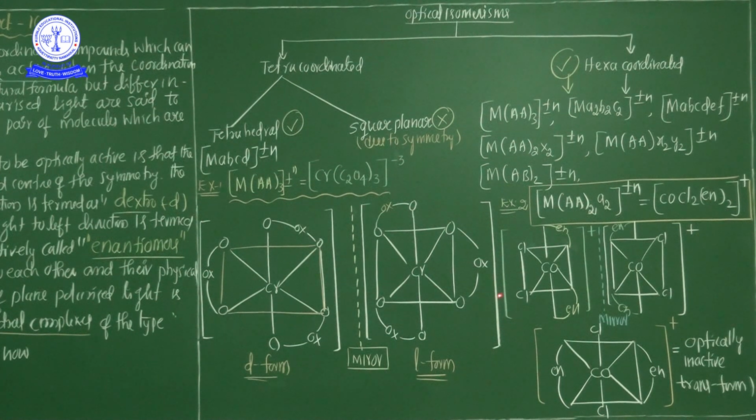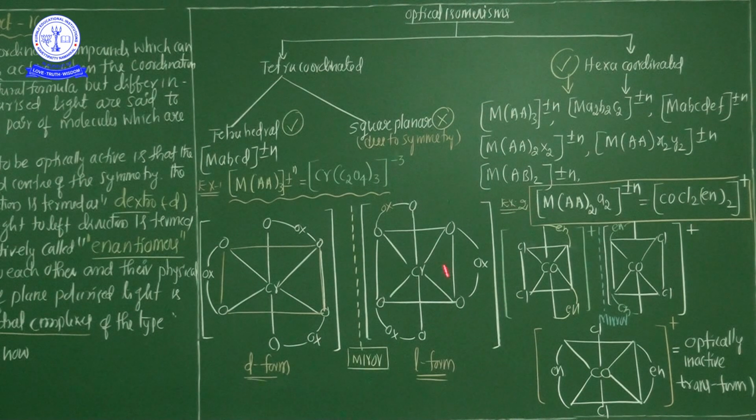So I clearly explained the complete isomerism, from geometrical isomerism, which is a category of structural isomerism, and stereoisomerism. Now in the last 3-4 classes I completed the entire isomerism.